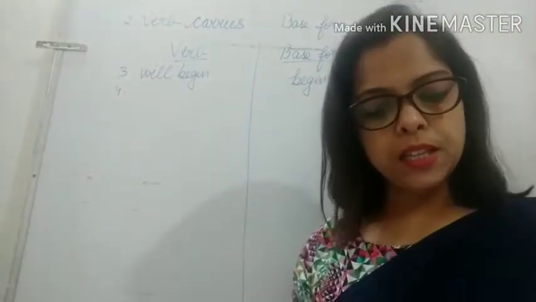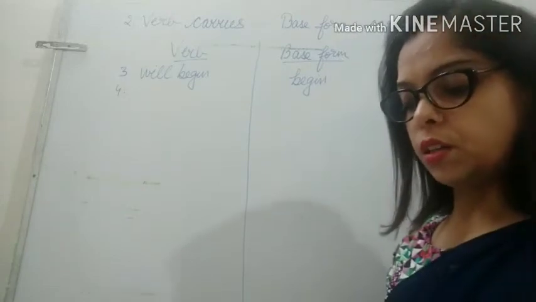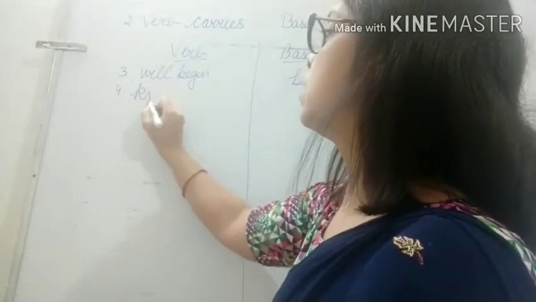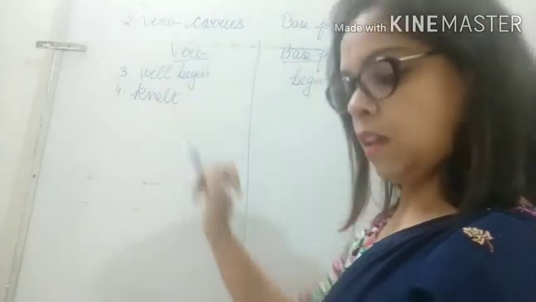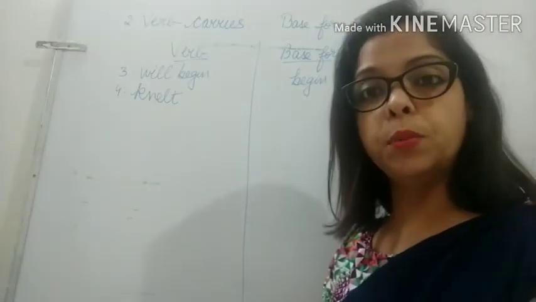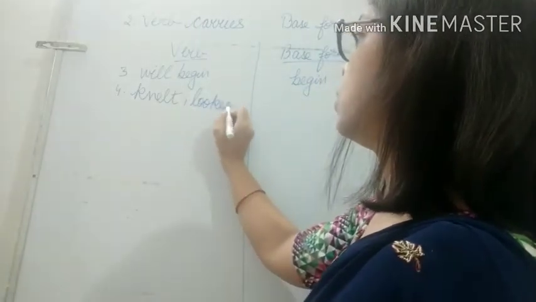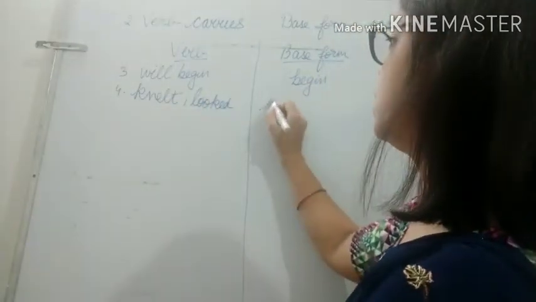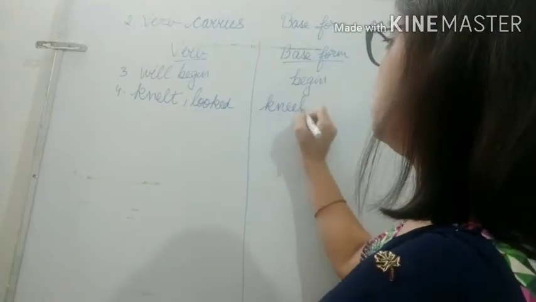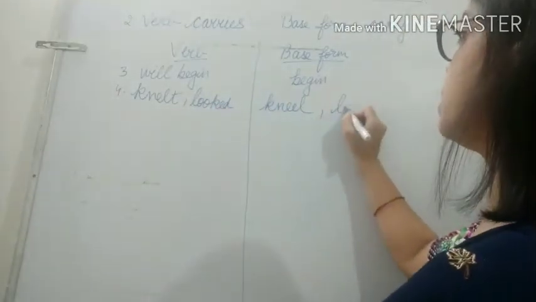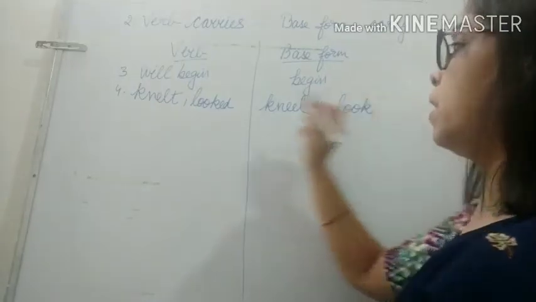Now fourth one, he knelt down and looked under the bed. Now what is a verb? Verb is knelt, and we see that there is one more verb here, looked. Two verbs are there. So what is the base form of knelt? Kneel. Kneel means to sit on your knees. Okay. And looked. The base form is look. Okay. Fifth one.